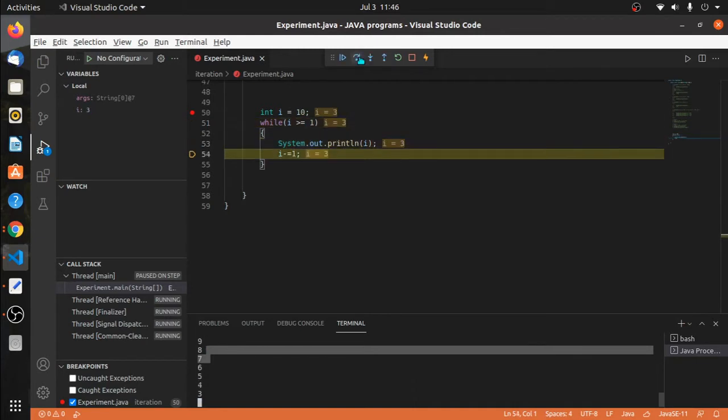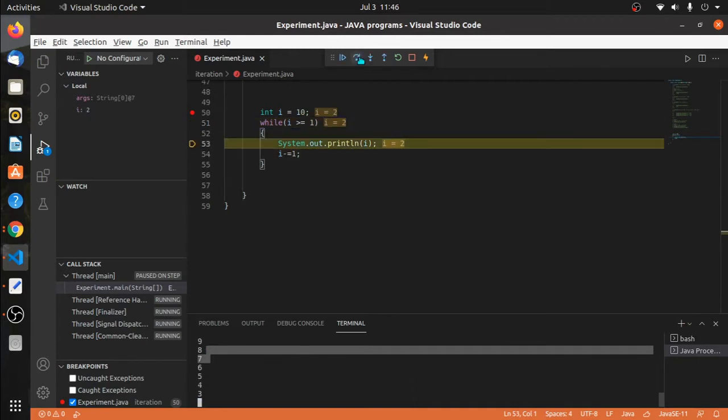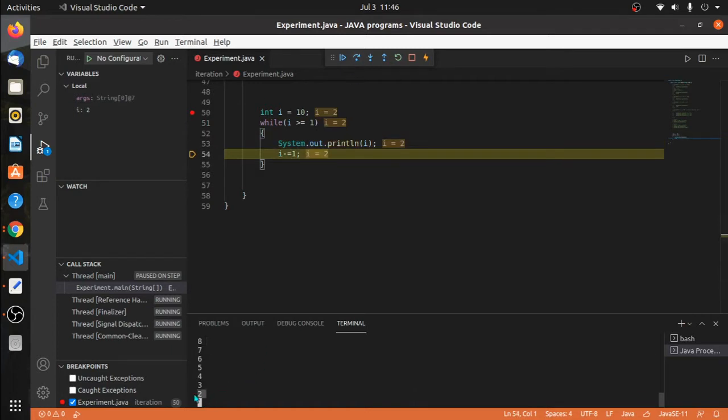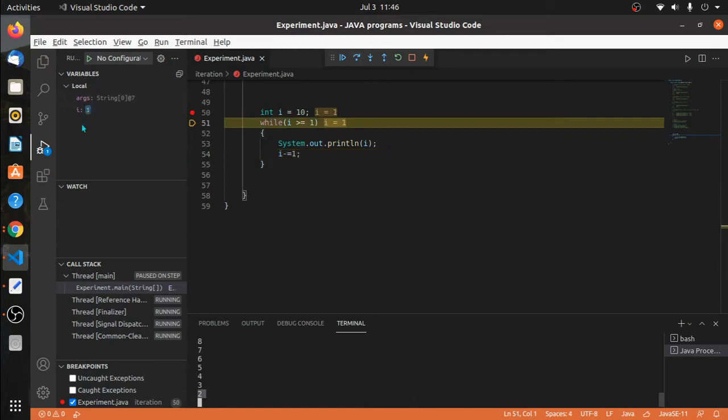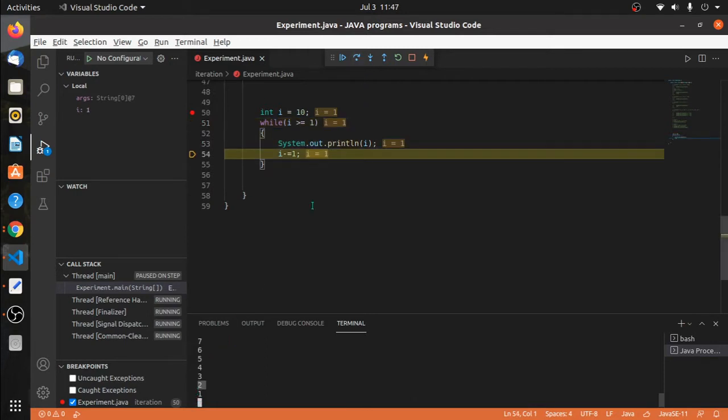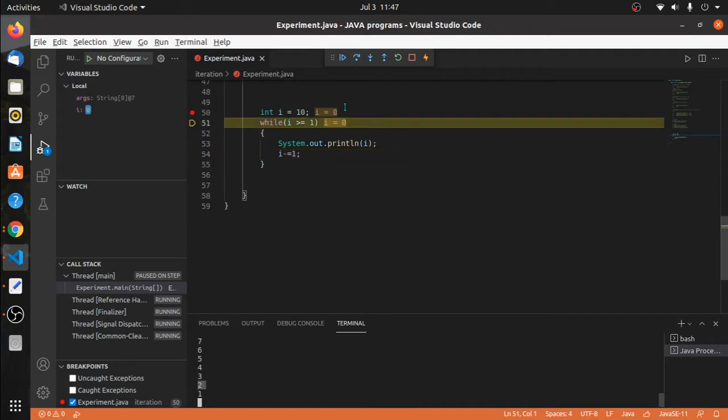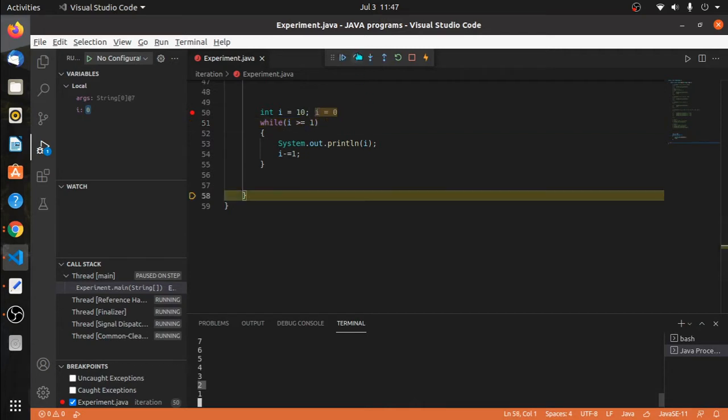Let's watch the last iteration. With the value of i as 2, which is fine, I will print the value of i, so 2 is being printed. Then i -= 1, the value of i becomes 1. Is i greater than or equal to 1? It is still true. It will come inside the loop body, print the value of i, and then again i -= 1, which is 0. Now since it's 0, i >= 1 returns false, and my loop will exit. It comes to the last curly brace, and then the end of the program.